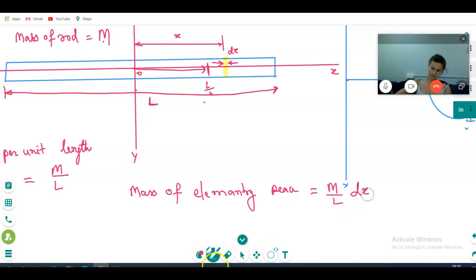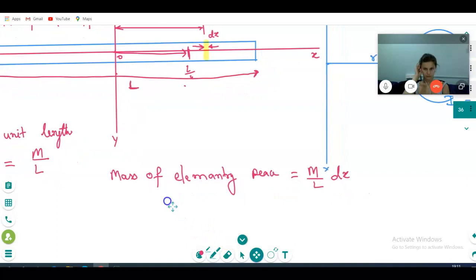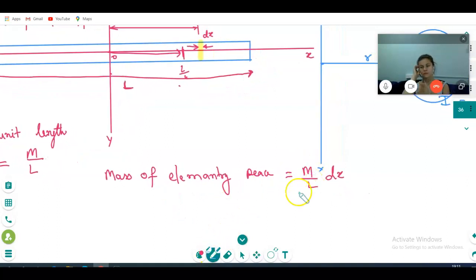Is it clear? You cannot calculate the moment of inertia of a big object, you can only take small pieces. The formula is given only for small ones. Now, the elementary mass is at what distance? X distance, correct?